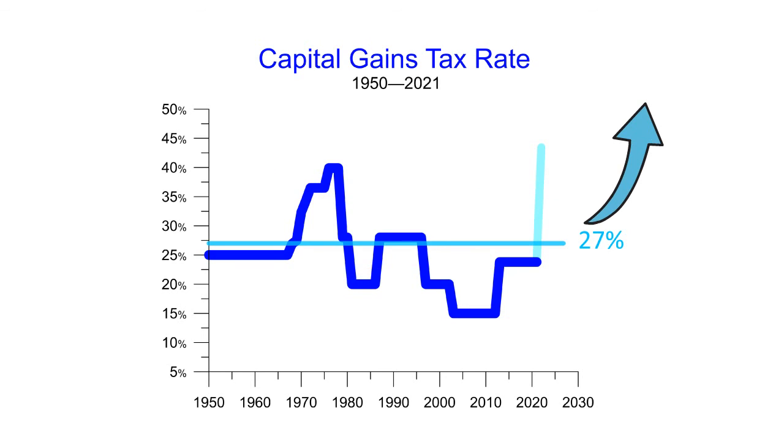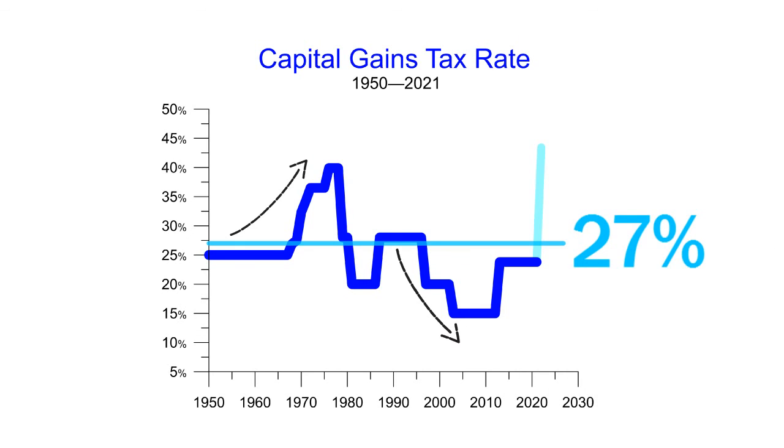Every employee who wants better pay and every business owner who wants to grow their wealth by growing their business should encourage their senators, representative, and president to stop overshooting and adopt a top capital gains tax rate of about 27%. We want what works.